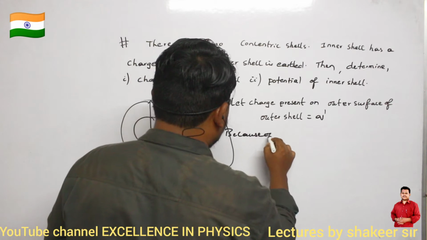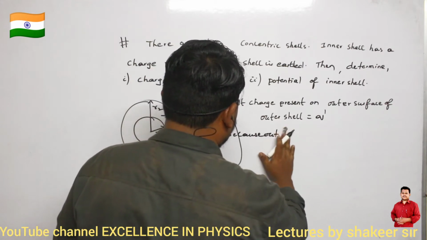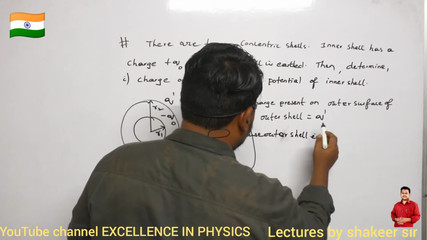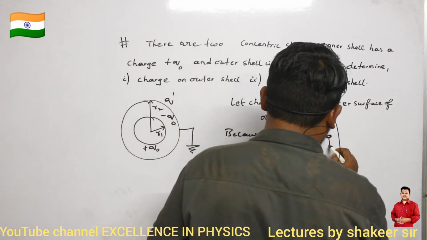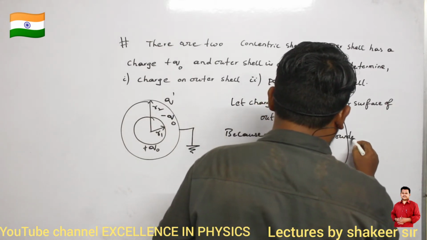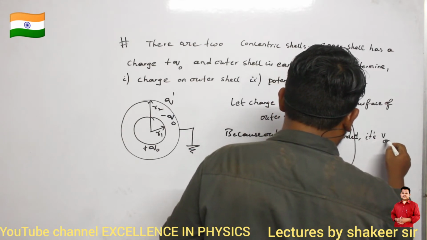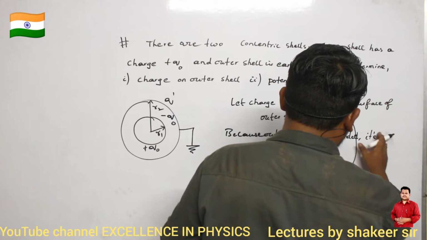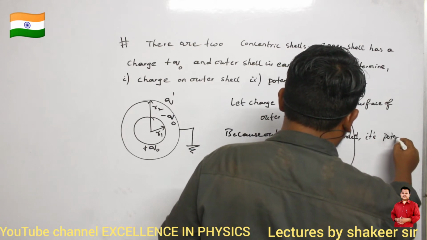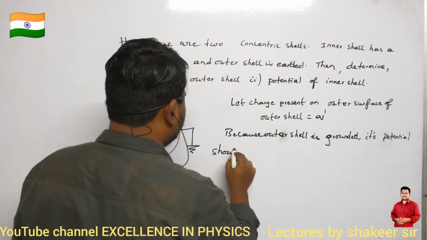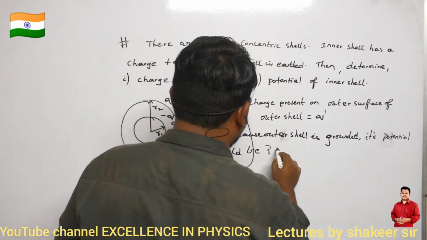Because the outer shell is grounded, or earthed also you can write, is grounded. Clear? Its potential should be 0. Its potential should be 0. Are you able to understand?